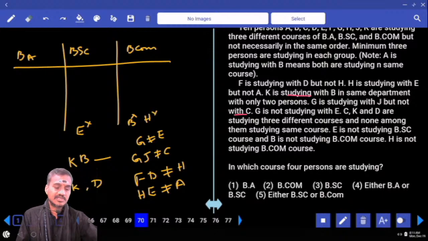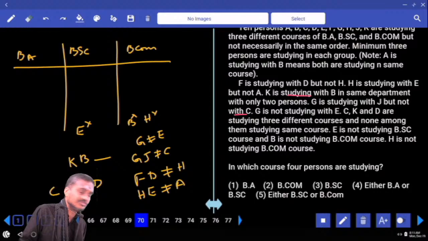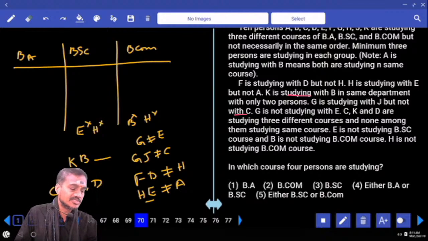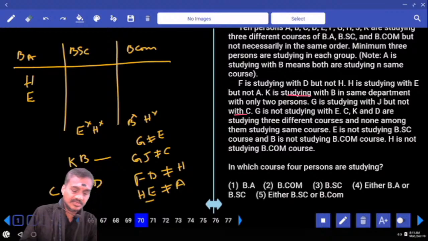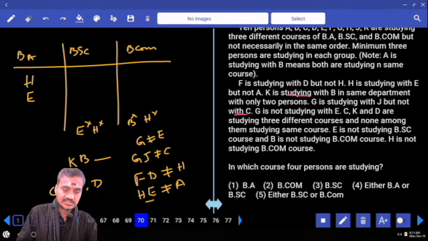Now if you check out here, H cannot be in BCom, H cannot be in BSc as well, because H and E are studying together. Hence H cannot be here as well, because E cannot be in BSc. Hence H and E must study in BA. Now if H and E study here, A cannot be in this one, and who is the other person